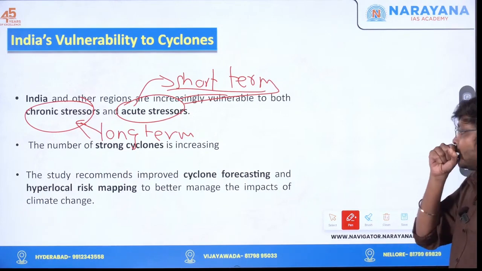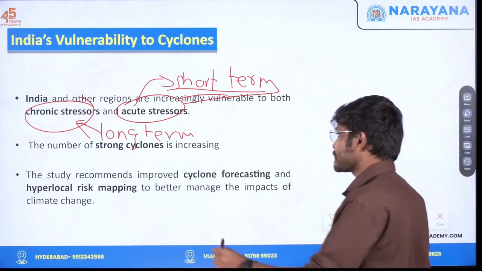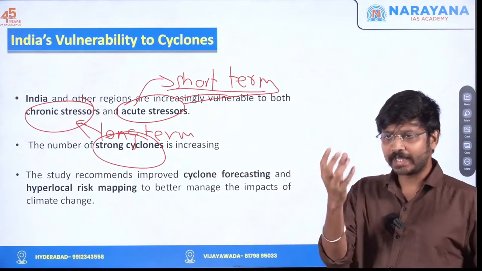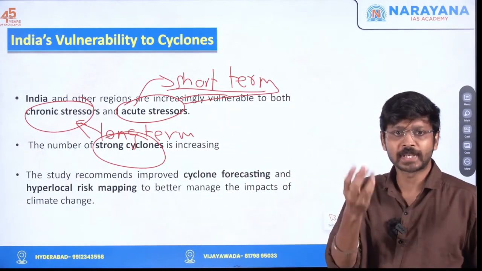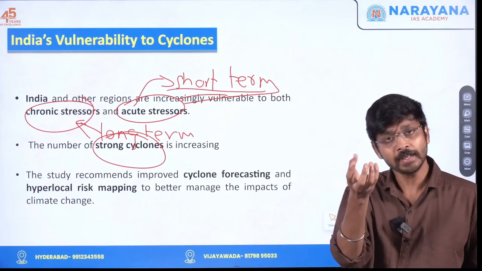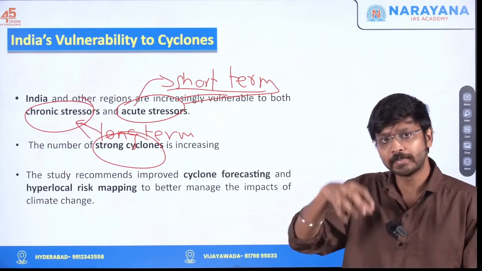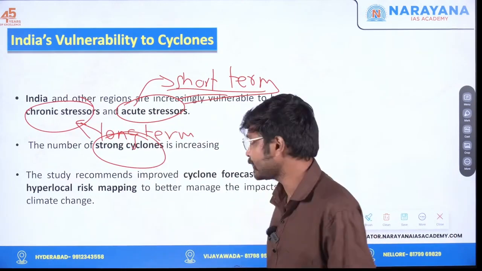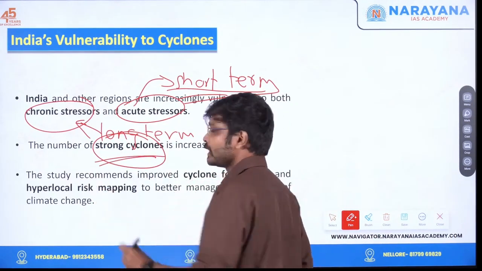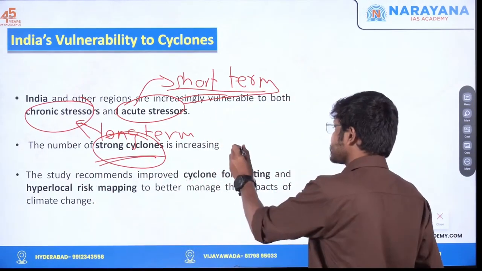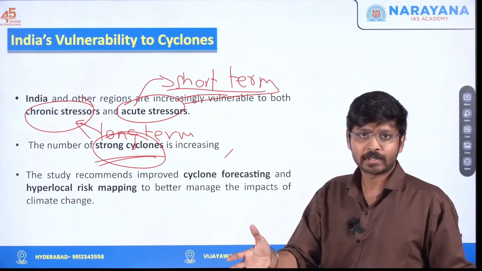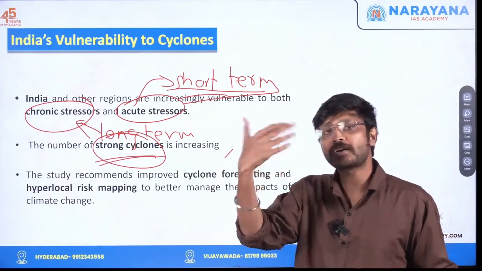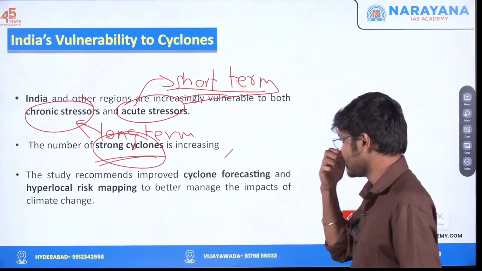Okay. All right. Next one, the number of strong cyclones is increasing. Why is the number of strong cyclones increasing? The ideal condition to get a cyclone means the temperature should be warm. The sea surface should be warm. Here the sea surface is warm, but still much warmer. So that is why the number of strong cyclones is increasing. But the study again says that the number of cyclones is constant, but within that itself the number of strong cyclones is high. That is what the study says.